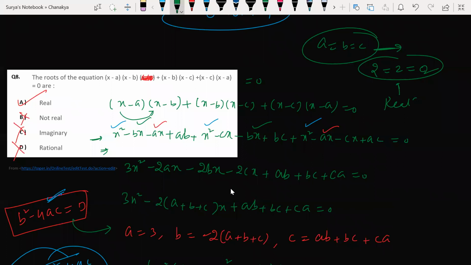Yes, sir. Or equal and real? Anything is correct. Real and equal. They are real roots and equal roots, isn't it? For example, from this, after solving this, I would get what? I would get real roots and equal roots. Equal and real roots. So we have an option real. So real is correct here.